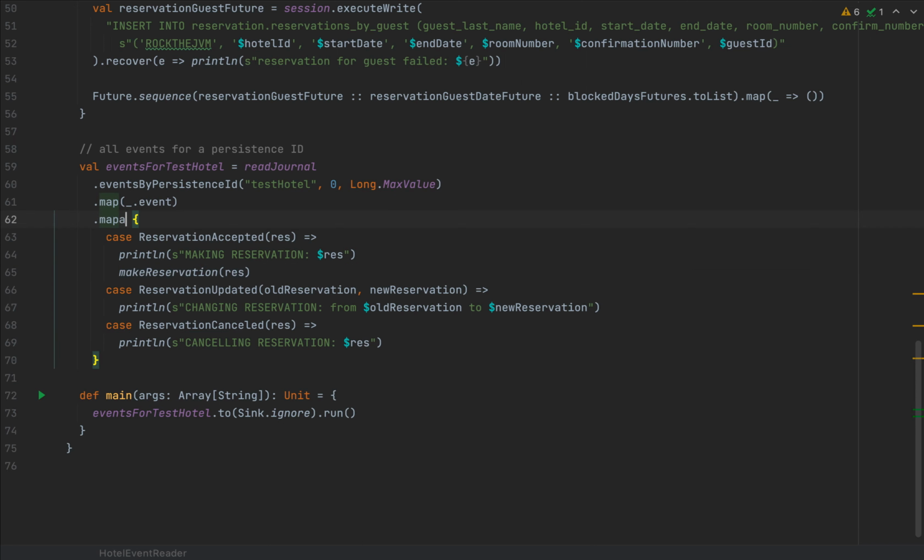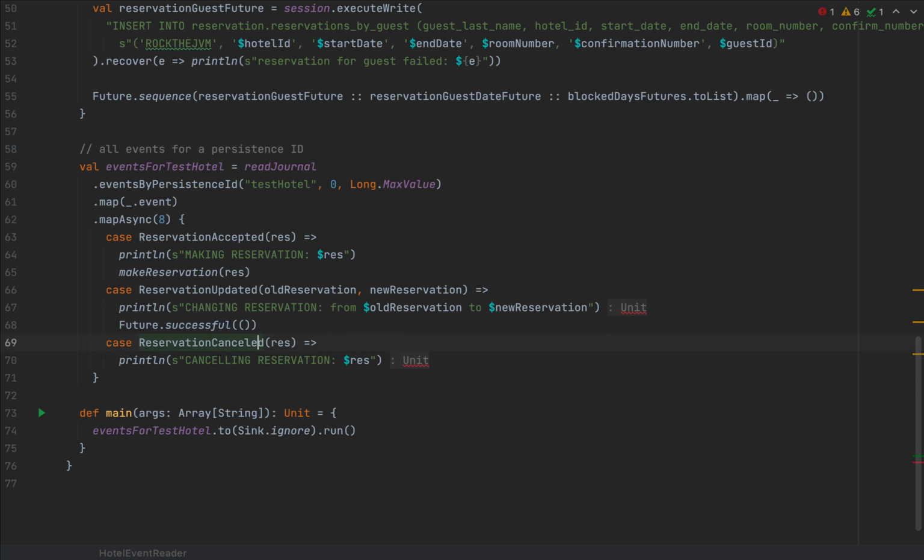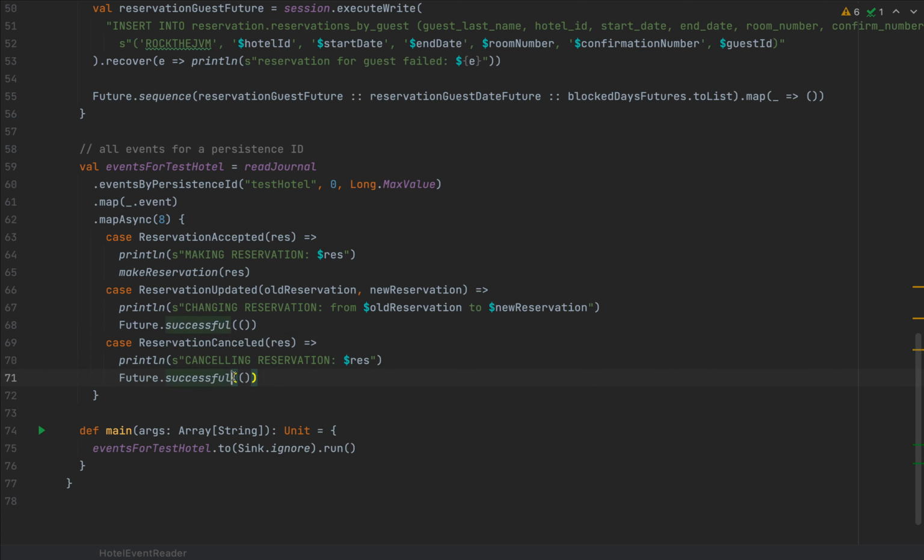So I'm going to change that to map async with, let's say, a number of threads, like 8 threads, and we will run the same function that will return some futures. And for the cases where I simply return some print lines, I'm going to return future.successful with unit so that we only return a future wrapping a plain value. So this is a placeholder. I'm going to add a to-do here to insert the appropriate data into Cassandra if we are changing reservation and canceling reservation in that case. So notice that we only have reservation accepted if we are making a reservation.